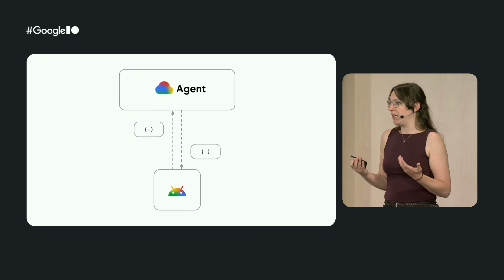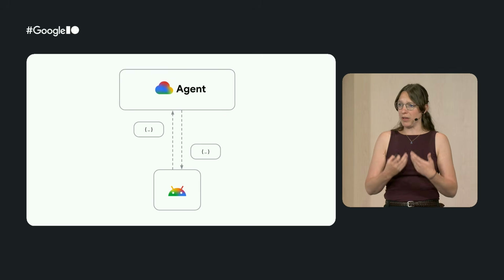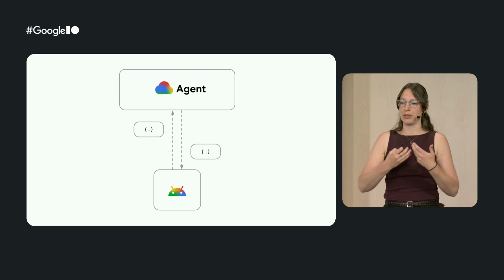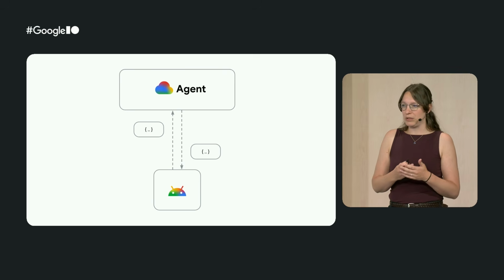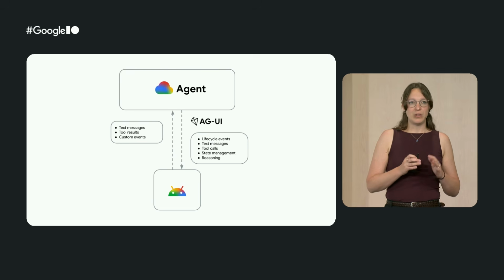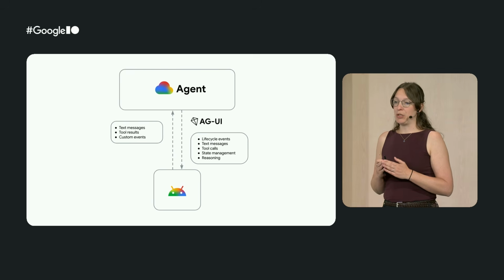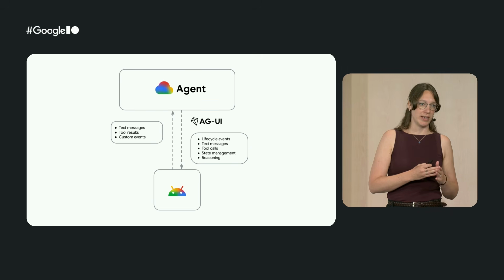Now, we could be making our own. We could set up our own kind of communication pattern, decide what are the requests that we're sending, what are the responses. However, once you start adding more complexities to such a backend system, it can become quite unwieldy and difficult to deal with. So instead, we can use the AGUI protocol. This standardizes communication between agents and UI clients.